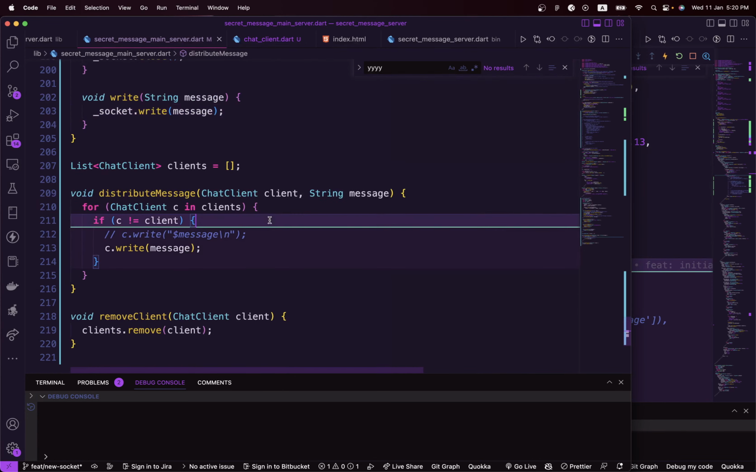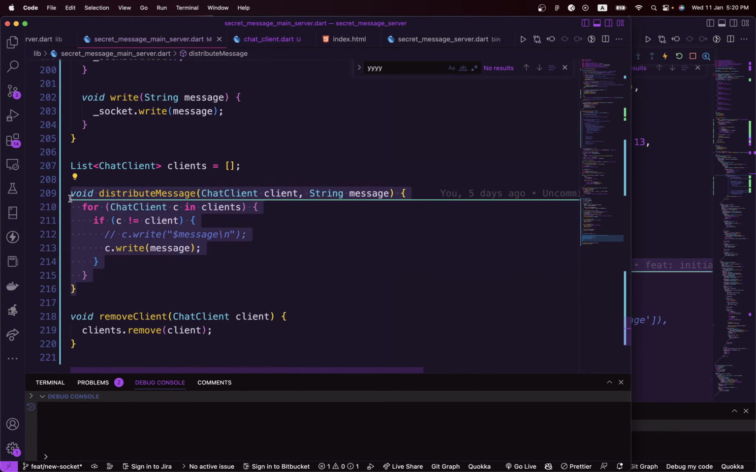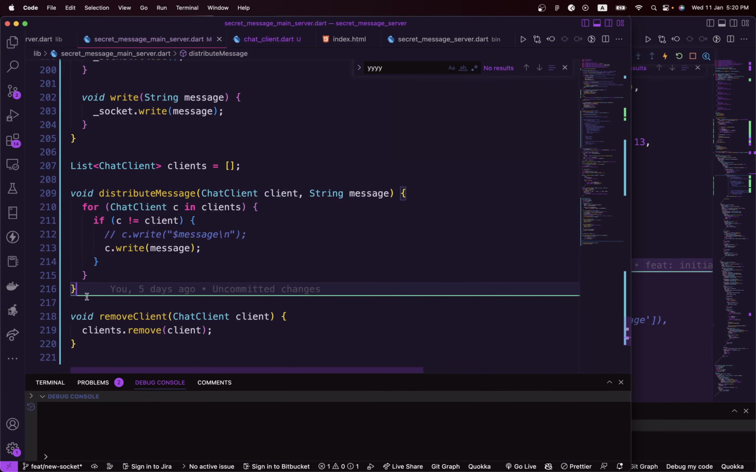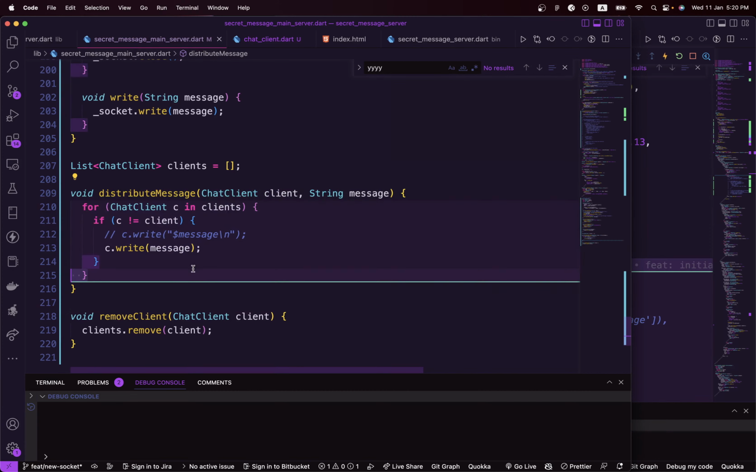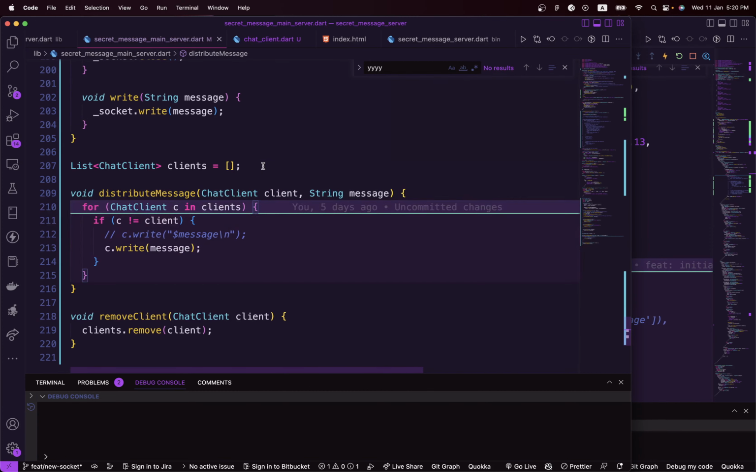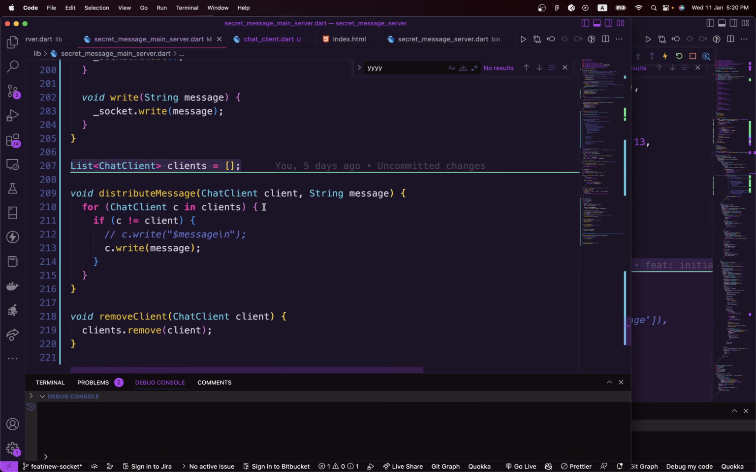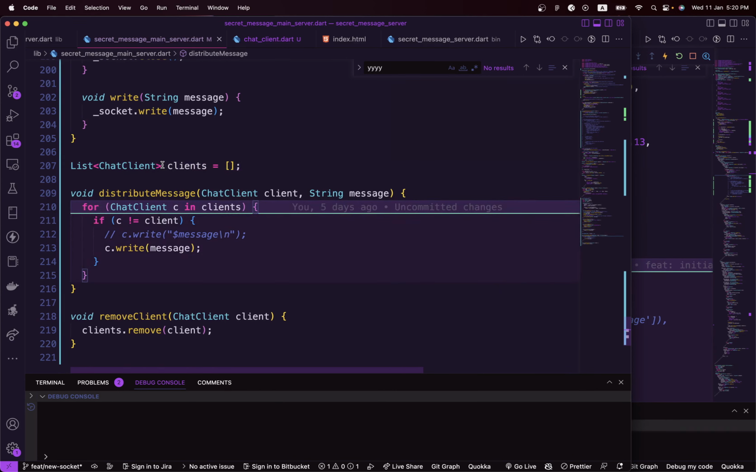So yeah, that's basically it. We have this function called distribute message. To explain what it does, it goes through all the clients that we have right here, and broadcasts the message to all the clients that are listening except the client that sent that particular message. So basically, when I send a message, I will not receive back the message I sent, but other people that I'm chatting with on the app will be able to receive it, except me that sent the message.